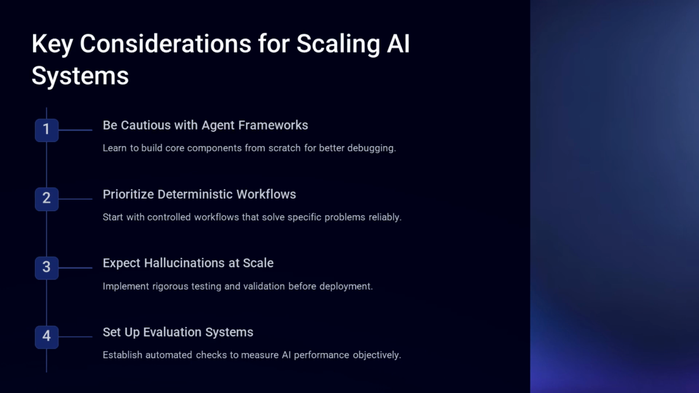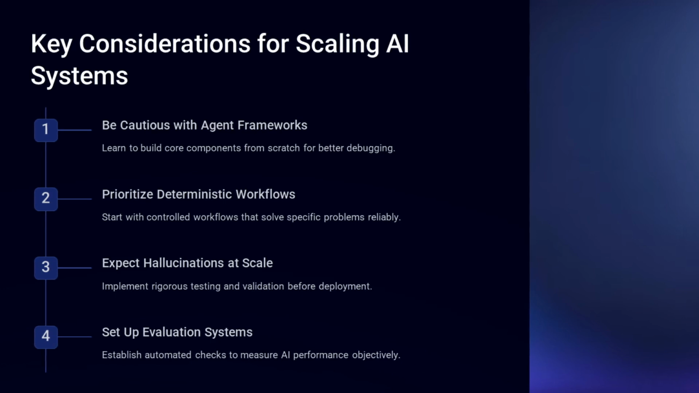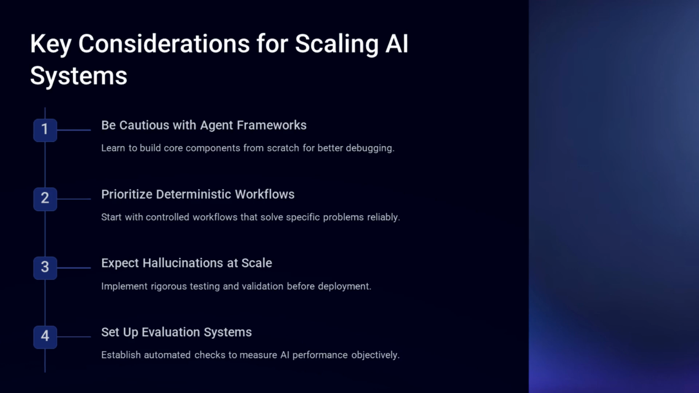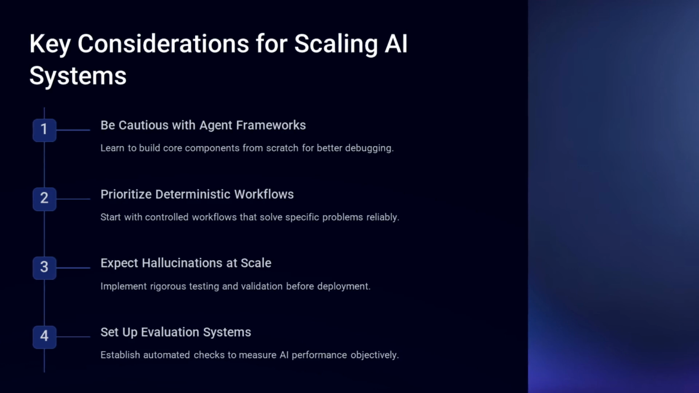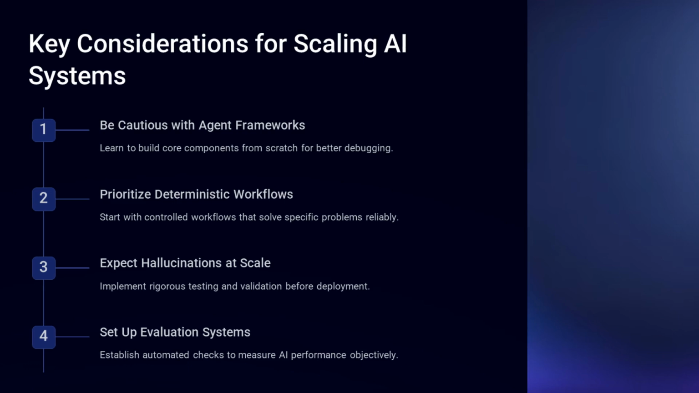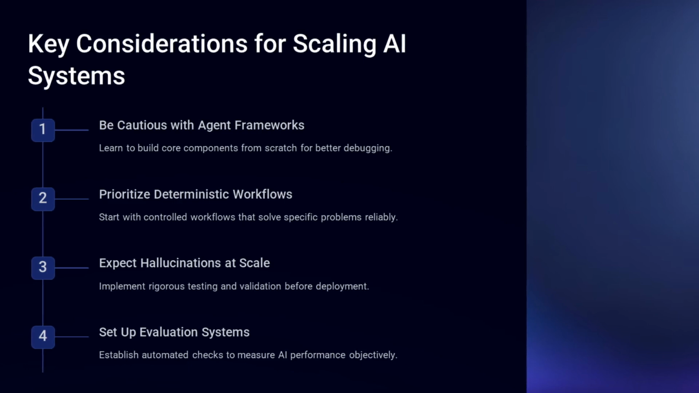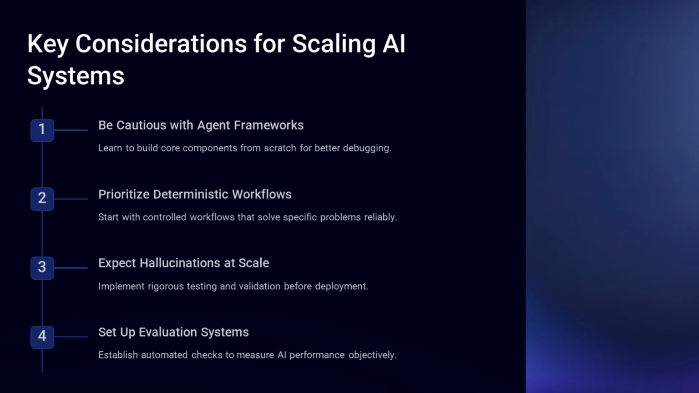Prioritize deterministic workflows. Start with controlled workflows that solve a specific problem with high reliability. Example: if building an AI-powered customer support system, begin with simple order tracking inquiries before tackling more complex queries. Expect hallucinations at scale. AI-generated responses can become erratic when dealing with larger datasets. Implement rigorous testing and validation before deployment.